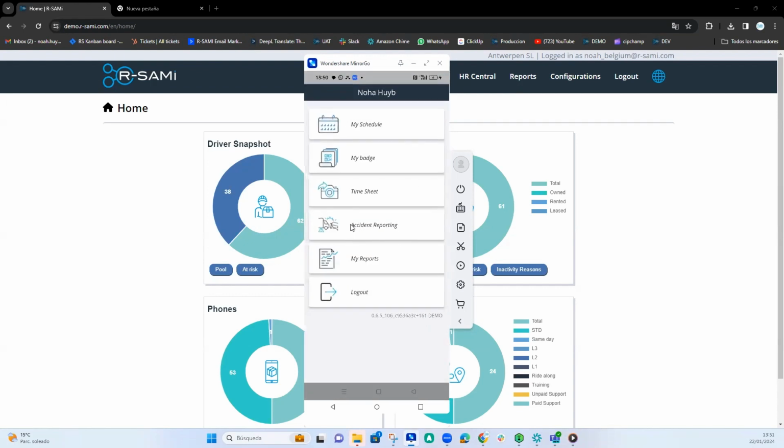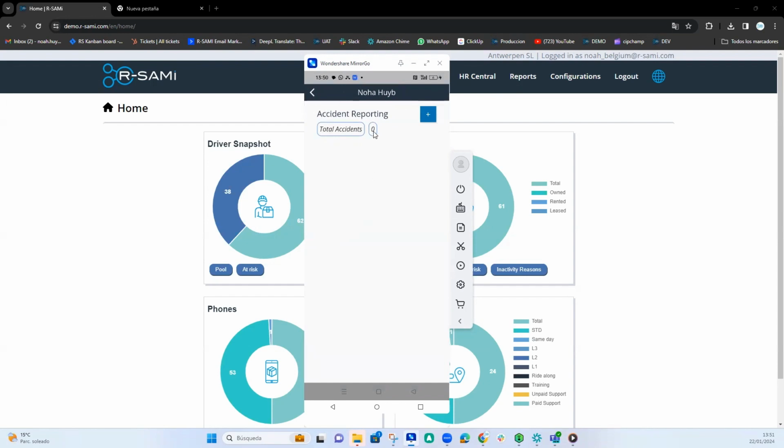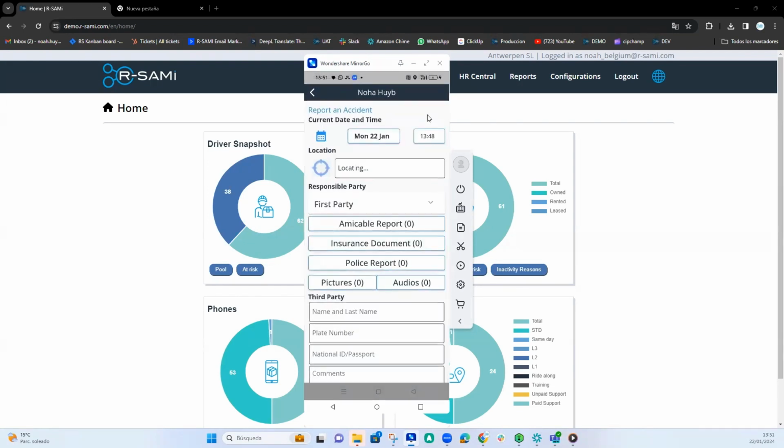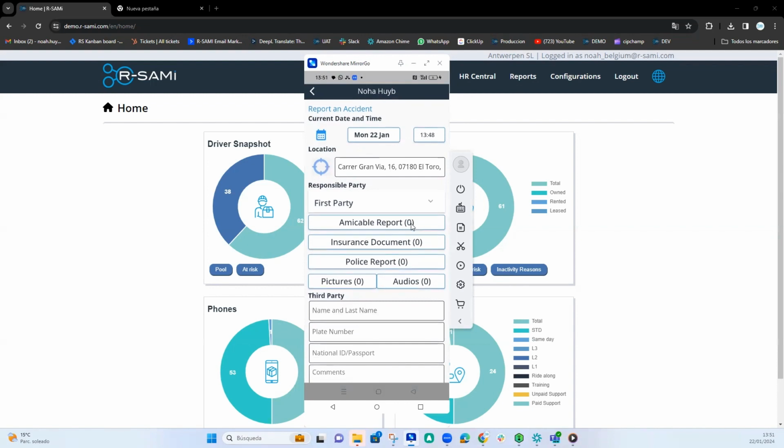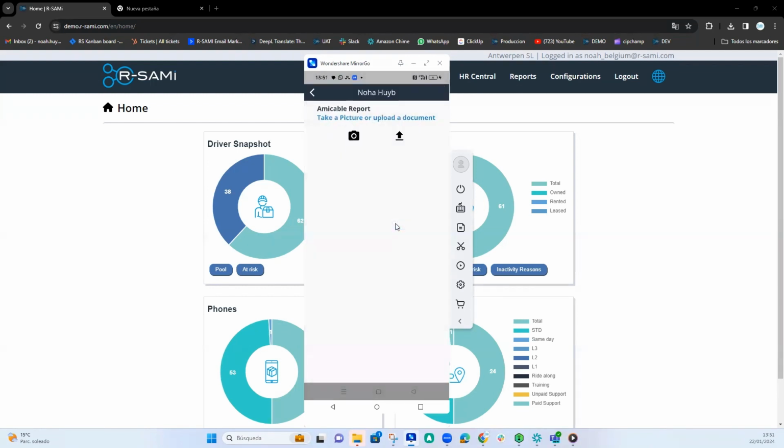Here in accident reporting, you can see total accidents for an hour 0. Here, if you want to add an accident, we click on the plus. As you can see, it automatically puts the time and the day. Here it puts the location, Carrera Gambia, El Toro. Here the responsible party, for example, is it first party, third party, or third party absent, and left note. In this case, it's first party. Here, if you want to add an amicable report, click here.